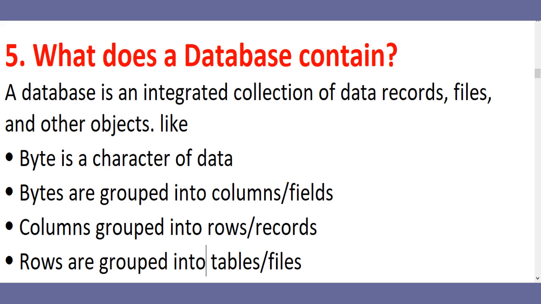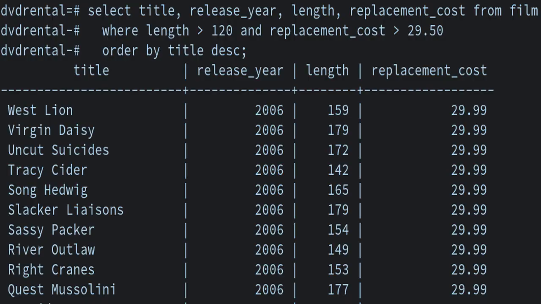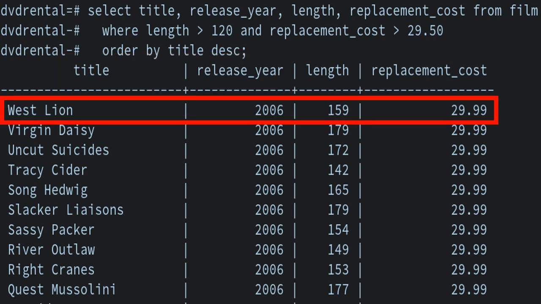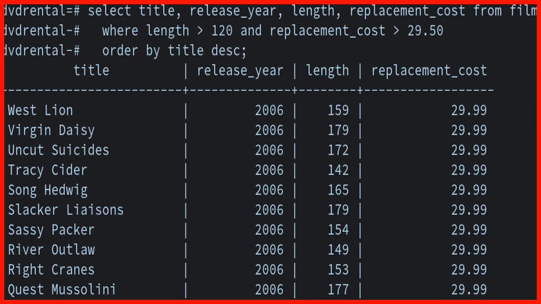Just now I told you database is an organized collection of data. It means a database is an integrated collection of data records, files and other objects. A byte is a character of data. Bytes are grouped into columns, also called fields. Columns are grouped into rows. Rows are also called records. Rows are grouped into tables. Tables are also called files.